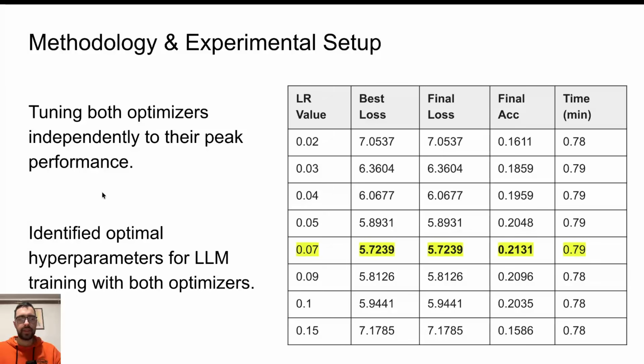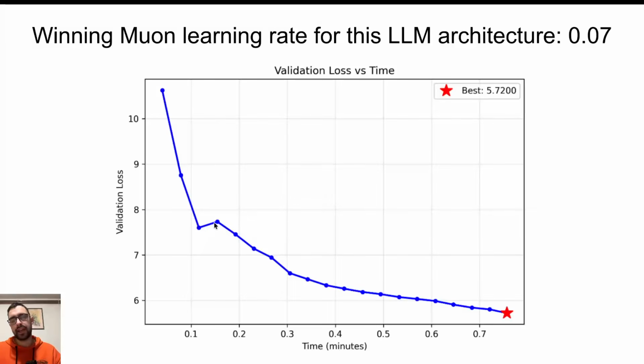so this was a clear winner. The idea behind the first 2 experiments is to tune both of the optimizers, Adam and Muon, to their peak performance to see which one is going to make the large language model learn better, learn to generate text better and faster with less data. This curve shows that the large language model is training and learning to generate text better and better. This curve is for our winner, the best optimal learning rate for the Muon optimizer, and after 0.77 minutes of training, it achieved the lowest loss out of all of the tested learning rates.